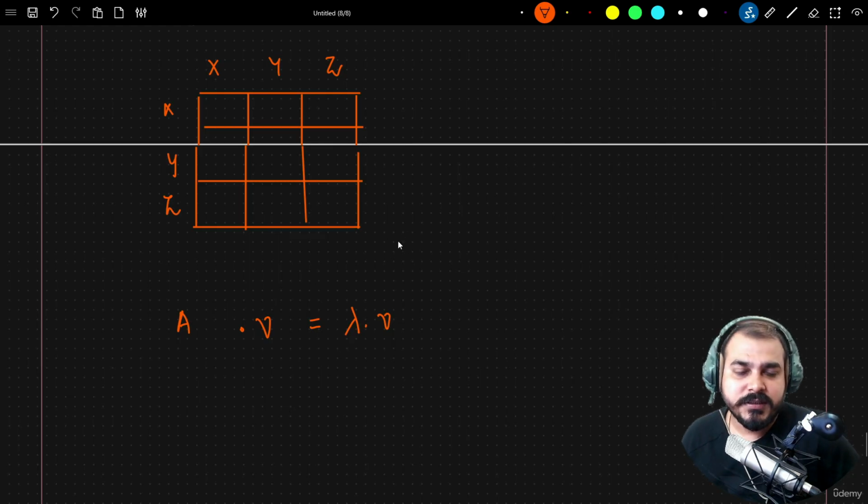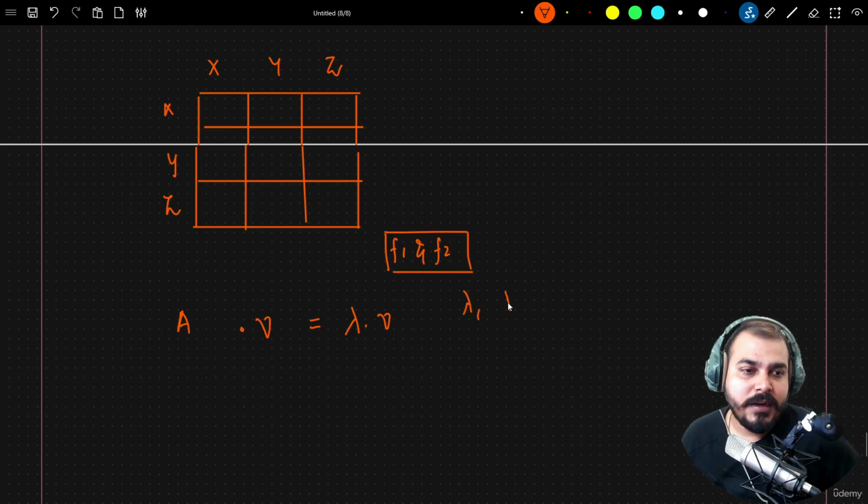Since I have two features here, f1 and f2, I will get two values, lambda 1 and lambda 2. Lambda 1 will give my principal component 1 magnitude, and lambda 2 will give me the principal component 2 magnitude, right?